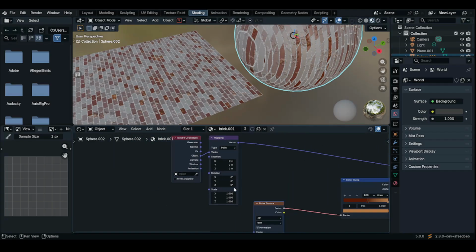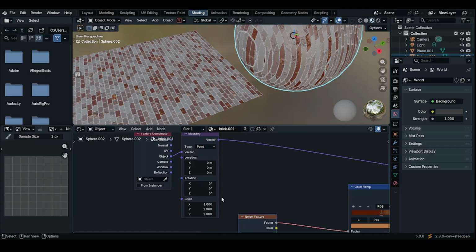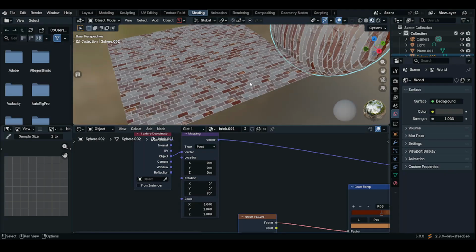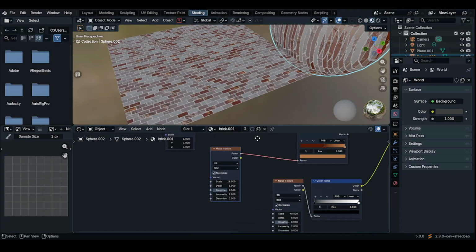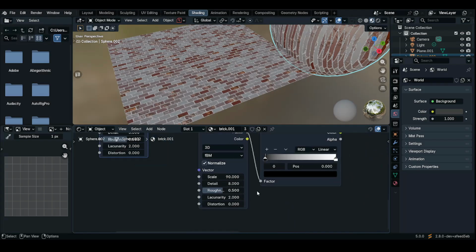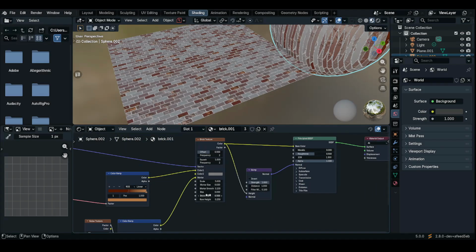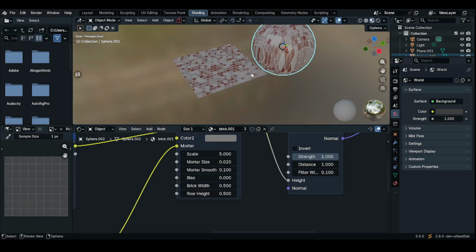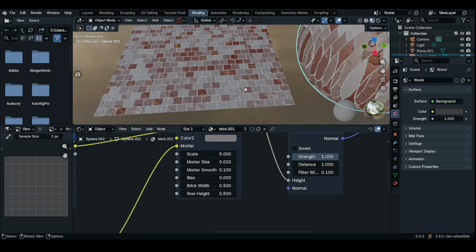So go to the rotation of the mapping node and then type in 90 and hit enter. Nice. Maybe we can actually increase the scale as well, the scale of the brick texture, that is. So raw height maybe 0.5. Perfect.